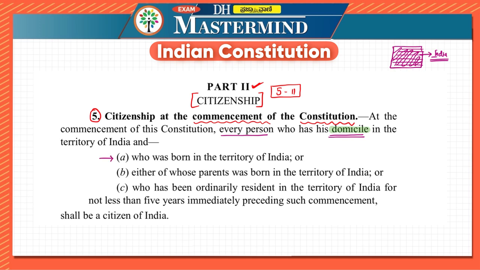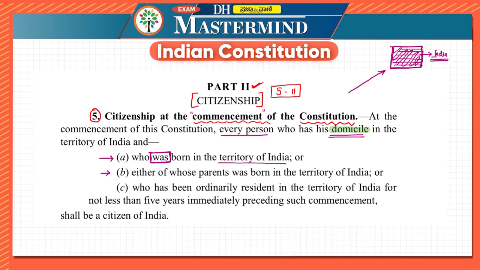The first one says who was born in the territory of India, because we are speaking about the commencement of the constitution. So it is telling who was born in this territory, which is called India. That person is a citizen of India.